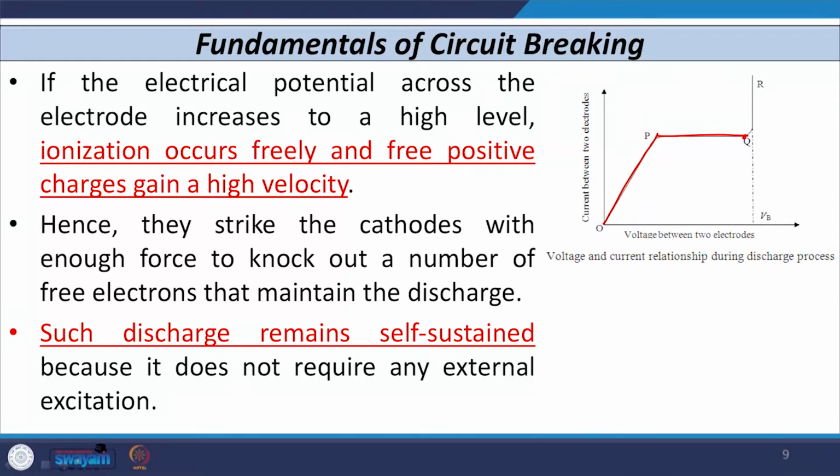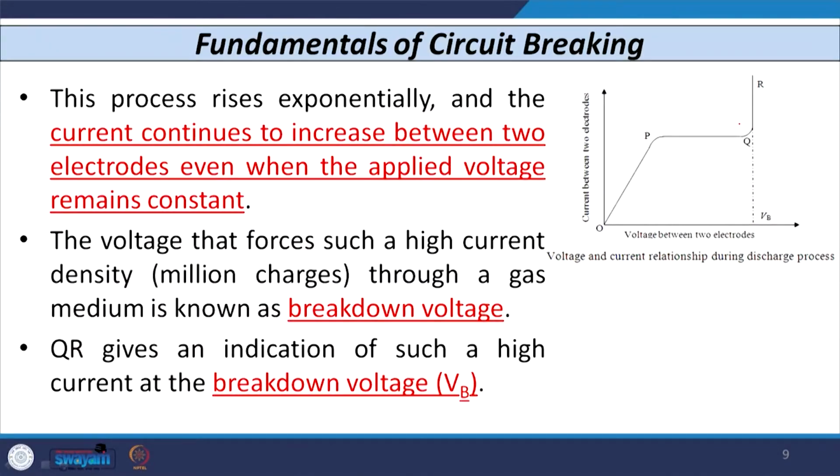So, up to this point you can see from OP and PQ, they need external excitation if you want to sustain the discharge current, but from this point onwards after Q, no external excitation is required, whatever discharge current there is is self-sustained in nature. So, this process rises exponentially and the current continues to increase between the two electrodes even when the applied voltage remains constant. Even though the applied voltage is constant, the current increases very rapidly.